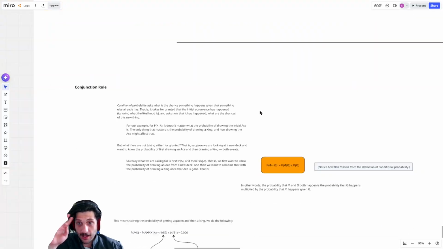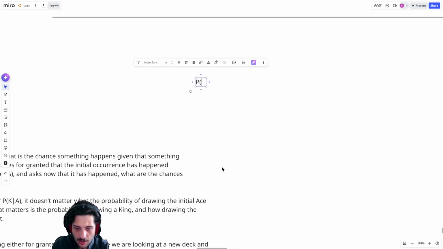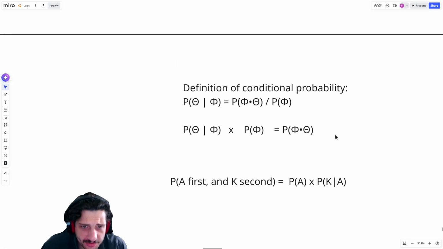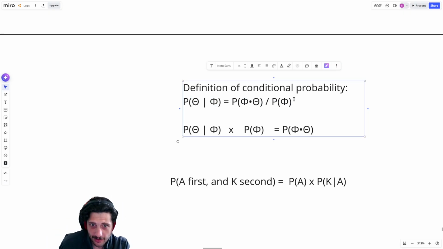If I want to find the probability of getting an ace first and a king second, that's just the probability of getting an ace times the probability of getting a king given that I've already gotten an ace. This comes right out of the definition of conditional probability: the probability of phi given theta is the probability of phi and theta divided by the probability of theta. That is, the probability that they both happen, factoring out the probability that the first one happens.